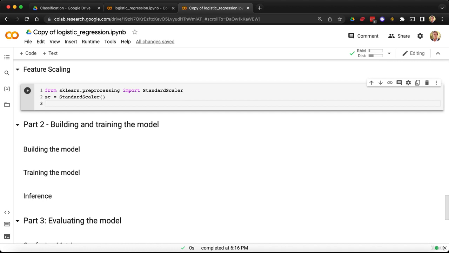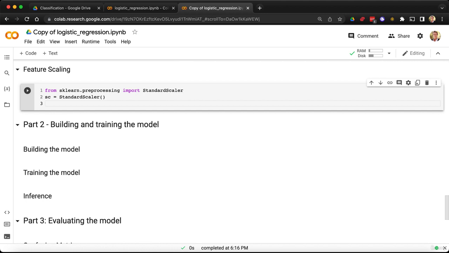And that method is called fit_transform. And you could also do it in 2 steps. You could use first the fit method that will get those values, the average and the standard deviation, and then use the transform method to perform the scaling. But let's do it in 1 step. Let's do it efficiently by using the fit_transform method.